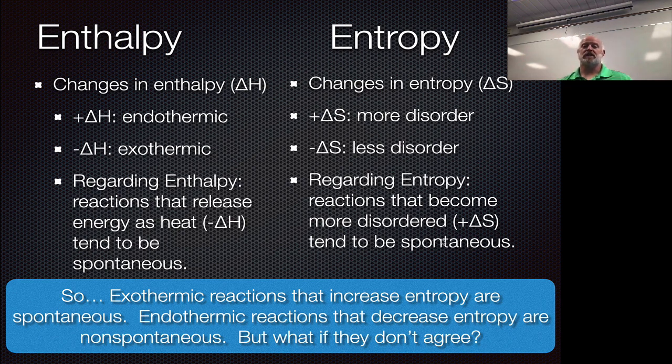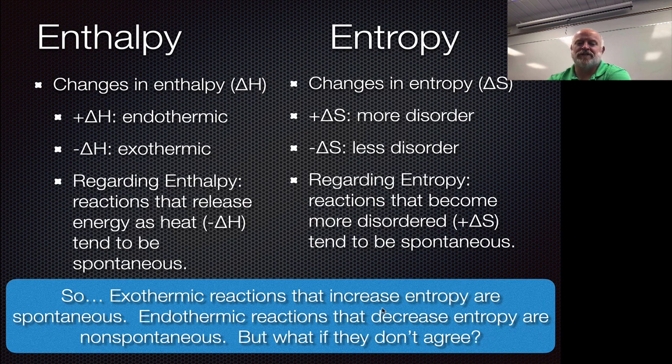All right? That works out great when it's an exothermic reaction that becomes disorganized. Those will always be spontaneous, easy. It also works out great when you have an endothermic reaction that is getting more organized, because you have a plus and a minus. Those will always be non-spontaneous. Those are the easy ones. What gets tough is what happens when you have an exothermic reaction that is getting less disorder, or you have an endothermic that's getting more disorder. So what happens if both signs are positive or both signs are negative? We need some more work for this, okay?